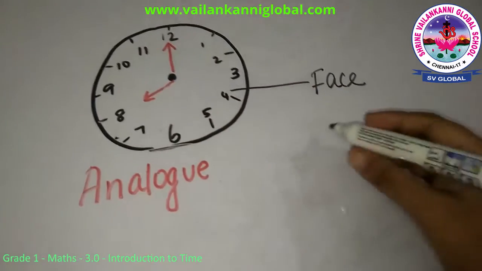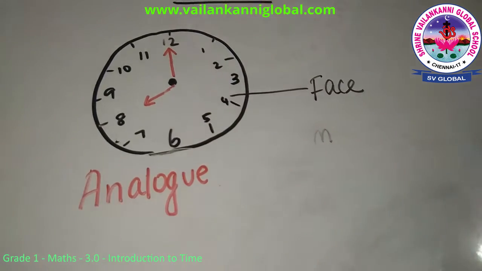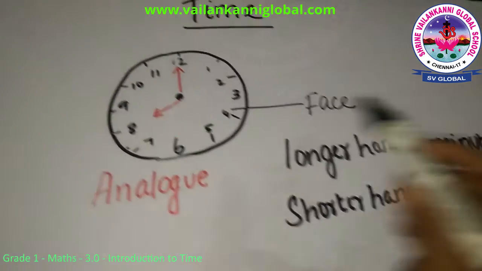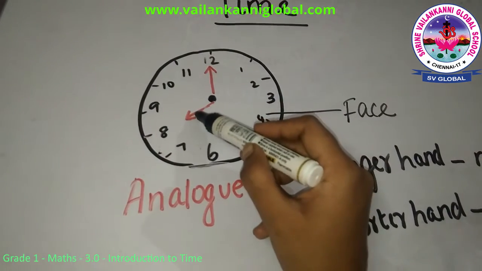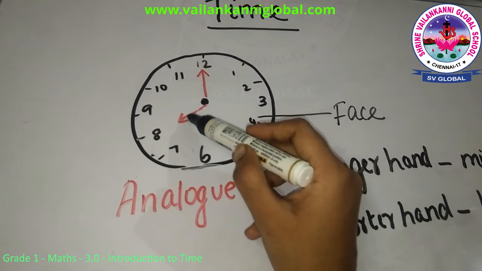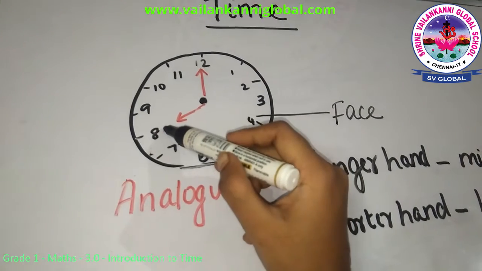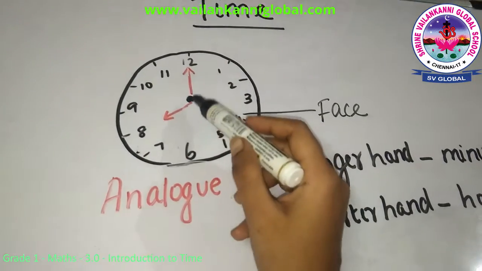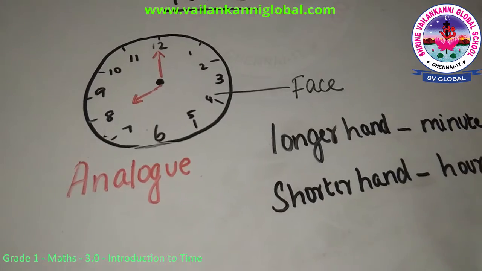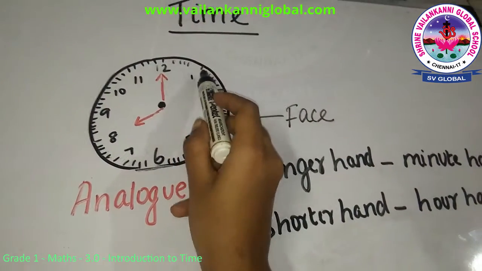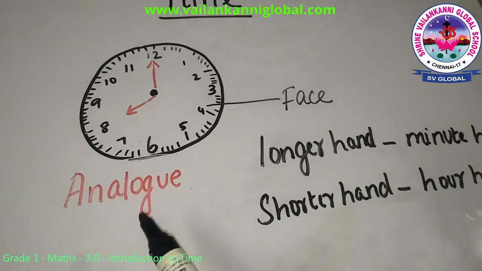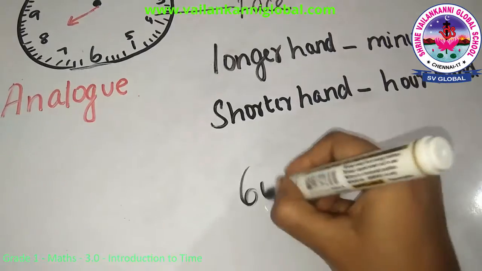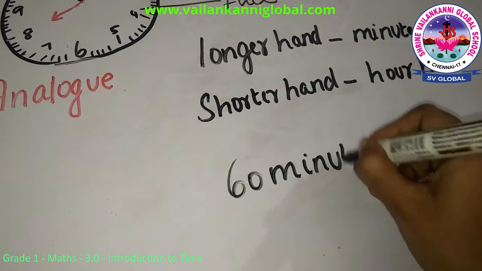The longer hand is called the minute hand and the shorter hand is the hour hand. So if you can see, this is the shorter hand and it is the hour hand. It tells us the hour, what hour it is. So if you can see, it is 8. So the hour is 8 over here, and the minute hand tells us the minute, which is at 12. These small lines in the clock are nothing but the minutes. Like this, you will have 60 totally. So there are 60 minutes in 1 hour.